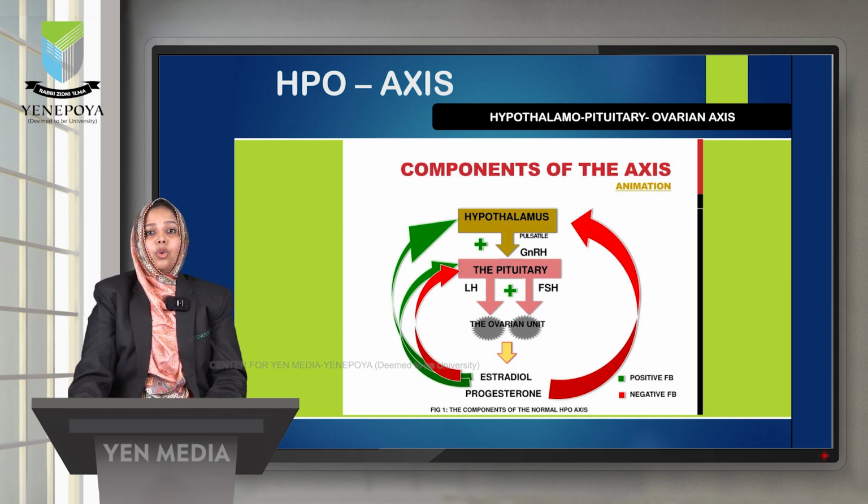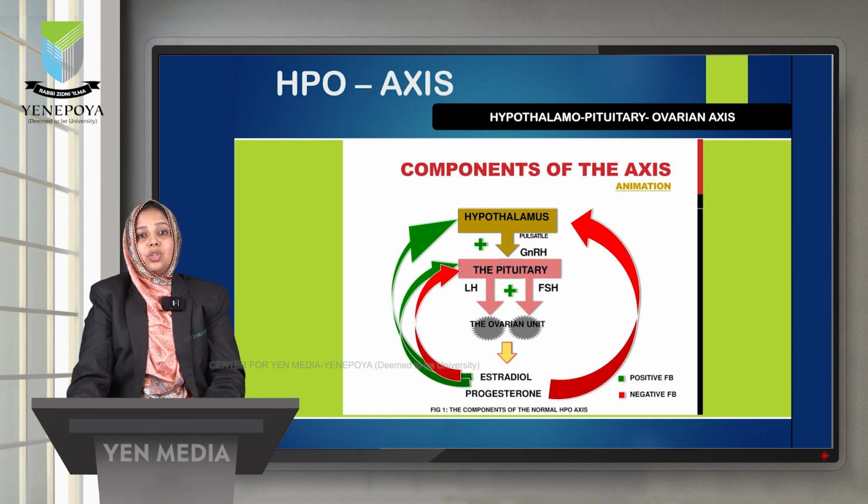FSH stands for follicle stimulating hormone, LH stands for luteinizing hormone. FSH and LH then act upon the ovary. There comes the ovarian part. The ovary in turn produces two steroidal hormones called estrogen and progesterone. This is the fundamental structure of the HPO axis.